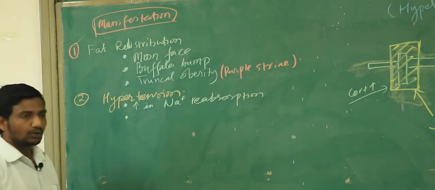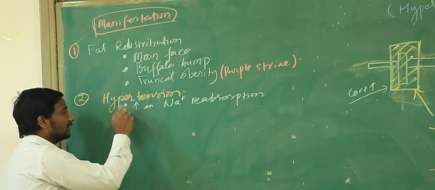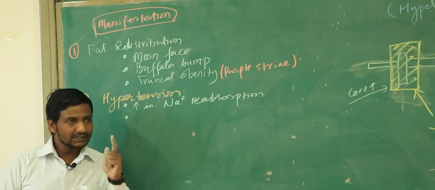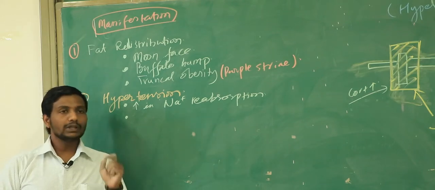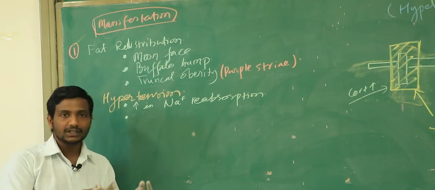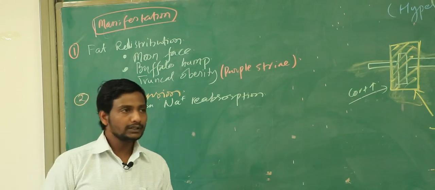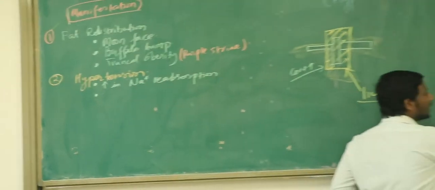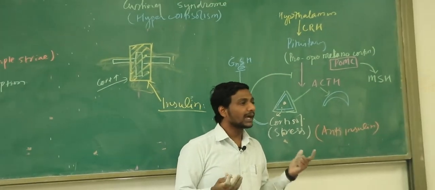And the second cause of the hypertension in case of Cushing syndrome is that when this patient has a high amount of cortisol in the body, try to understand this phenomenon. Many books don't talk about it. The cortisol is going to increase the peripheral blood vessel sensitivity toward the catecholamines. All of you know catecholamines? You already know that in your adrenal gland, the medulla of the adrenal gland is the one that produces epinephrine and norepinephrine. We simply call them catecholamines.